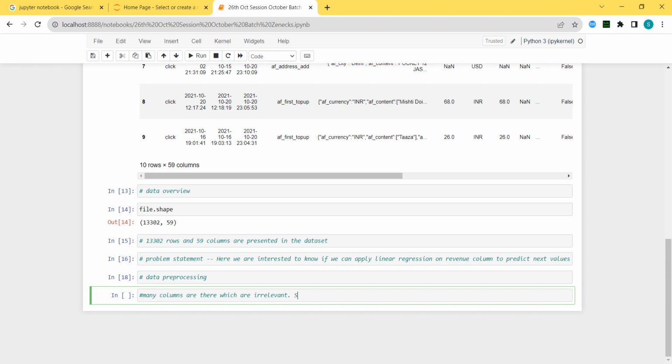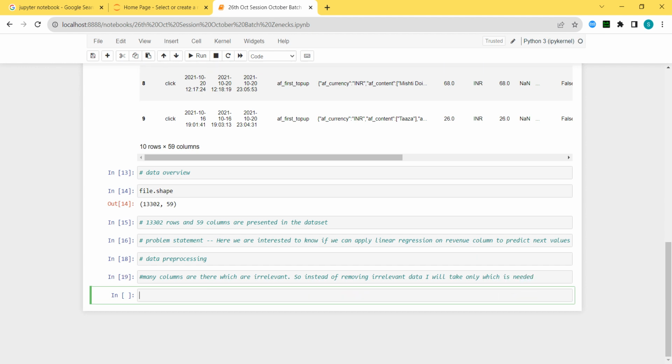Okay, so instead of removing the irrelevant data, I will take only which is needed.